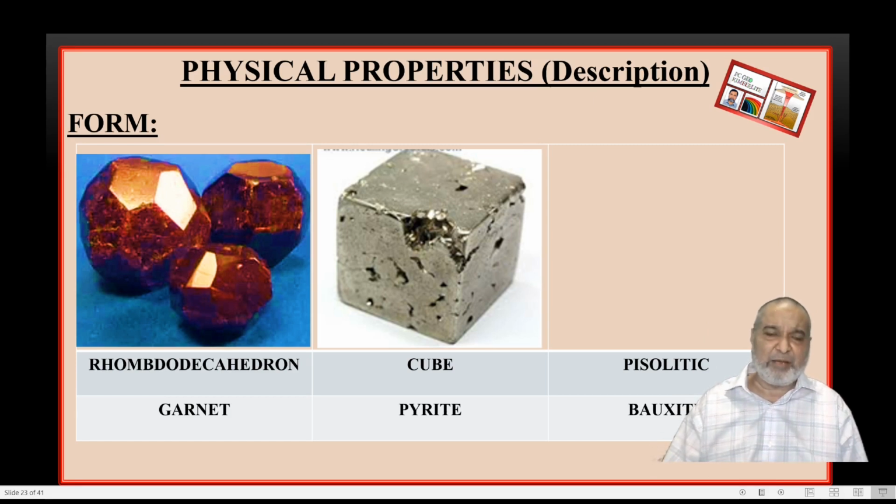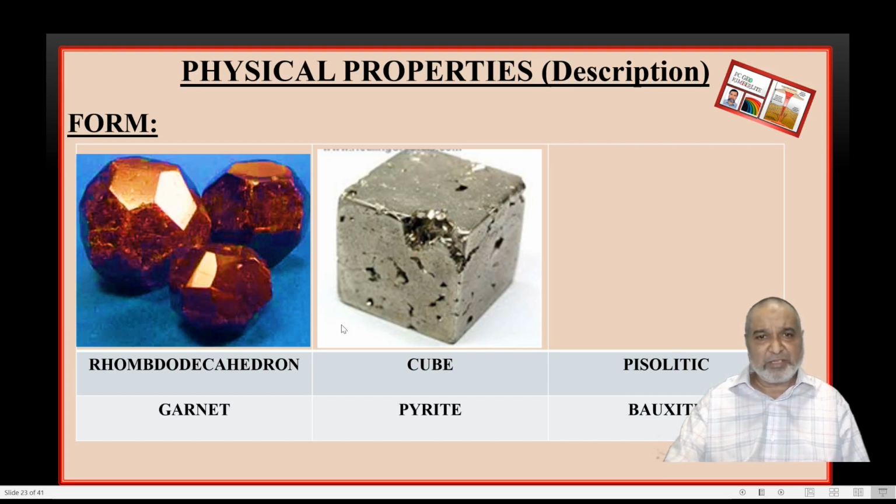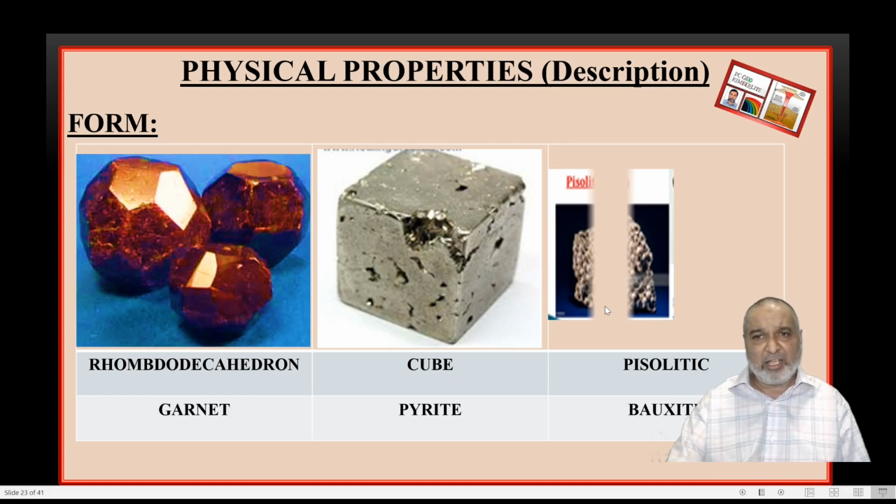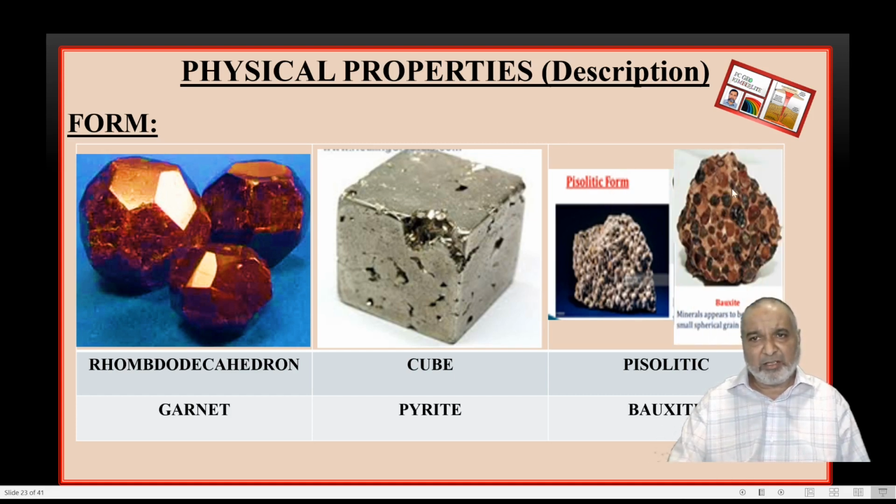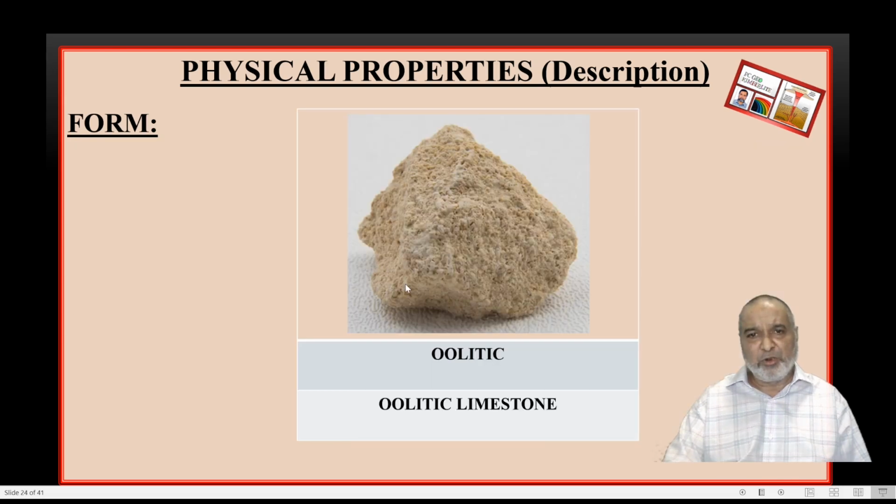But in this one, with the help of the PPT, I'm going to show you the various forms now. Now, rhomb dodecahedron. You can see here, this is the rhombohedron garnet face. Cube, perfect cube shaped faces, that is pyrite. The pisolithic one is the bauxite, and the oolitic one, nodules are there. So this is the oolitic limestone.